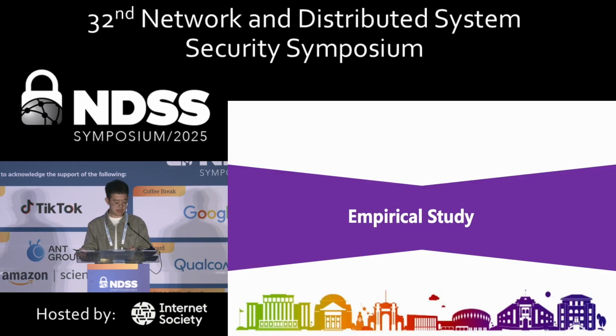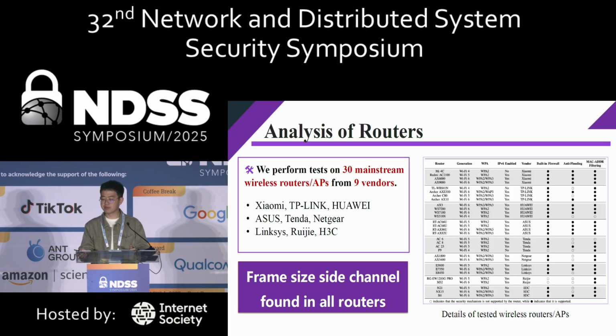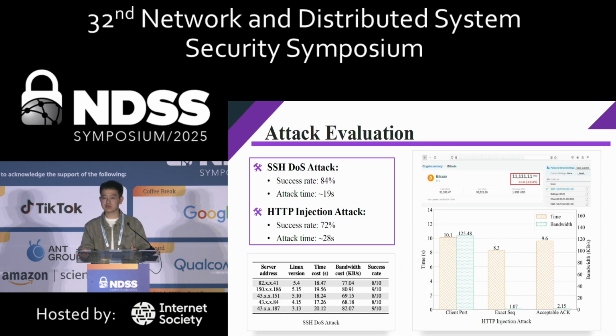As for the empirical study, we have performed tests on 13 mainstream wireless routers or access points from 9 vendors, including Xiaomi, Tenda, and Ruijie, and we found that the frame size side channel exists in all of them. And we have taken 2 case studies of the attacks. The first one is the SSH DoS attack.